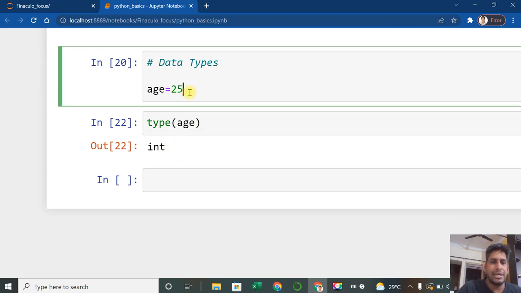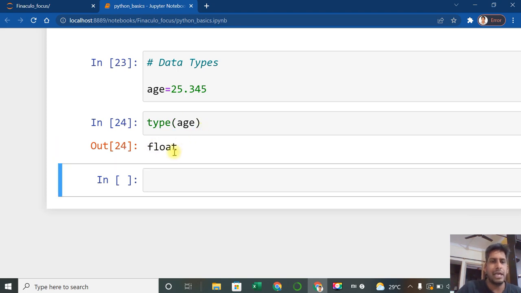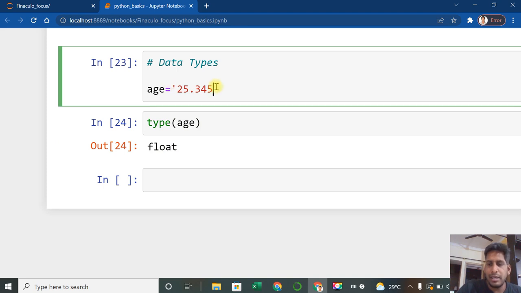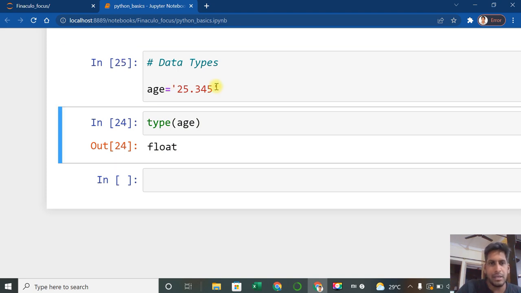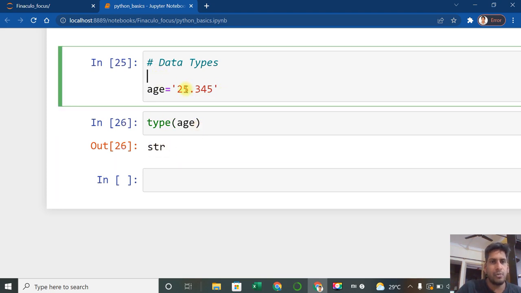Similarly, an integer is nothing but a whole number. If I try 25.345 like this, shift enter, and do type of age, it says float. In case I write this in quotation marks, shift enter, then it says string. Just by changing the form, our data type changes, right?